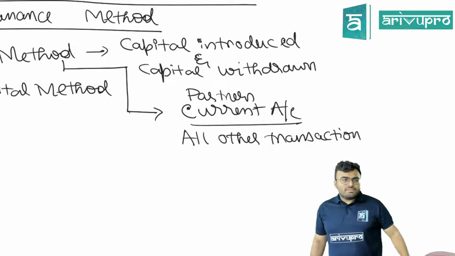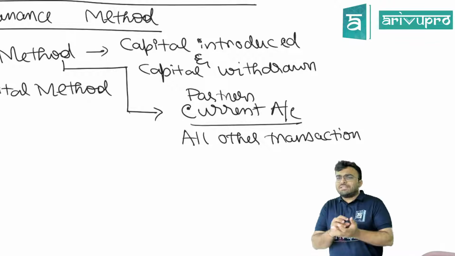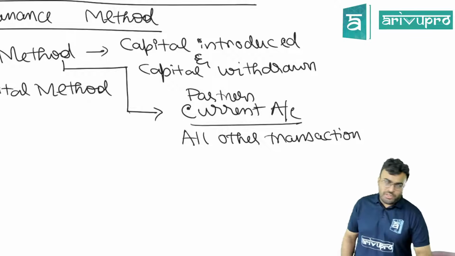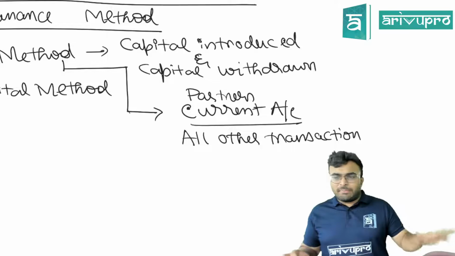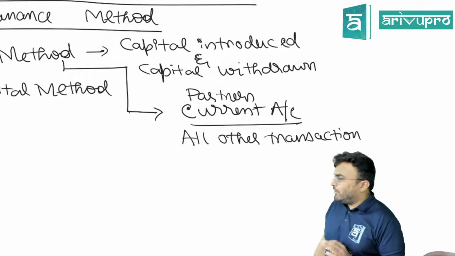There is a doubt here. Reserves also come in P&L appropriation. Reserves means what? I don't distribute to anyone. I just keep it aside. That also is P&L appropriation only. Everything which belongs to partners is in P&L appropriation only. All other transactions will be in partners' current account in this case.